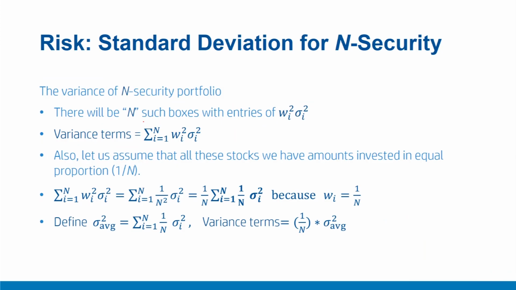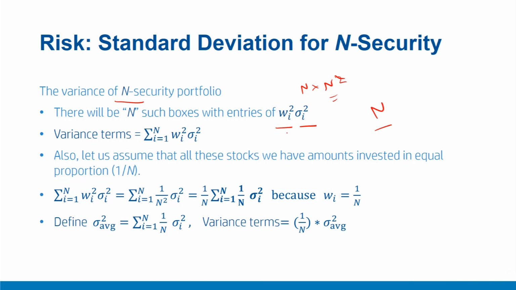Now let us understand the variance of this N security portfolio, and let us focus on the diagonal terms. How many diagonal terms do we observe? There will be n into n, that is n squared terms, while out of these n squared terms there will be n diagonal terms, and these diagonal terms will carry only variance terms like wi square sigma i square.